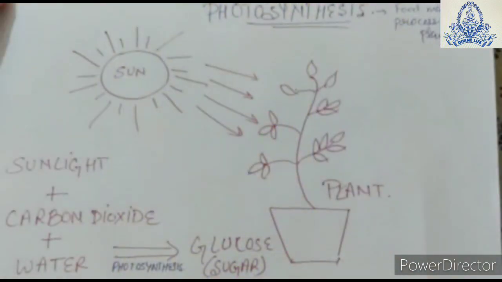So the products are glucose and oxygen. Glucose is used by the plant, and the extra is stored in the form of starch, which we consume. And oxygen, we all know that plants give out oxygen, so that is released through the stomata. So this is the basic principle of photosynthesis.